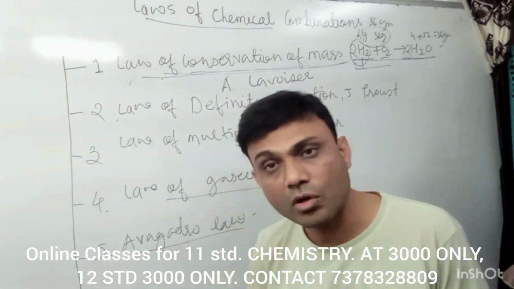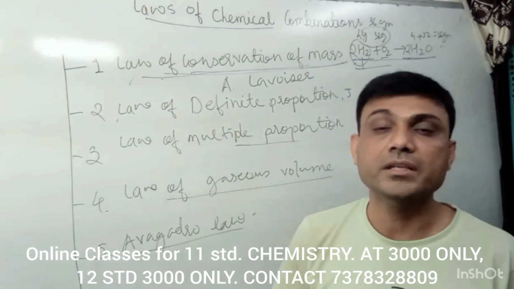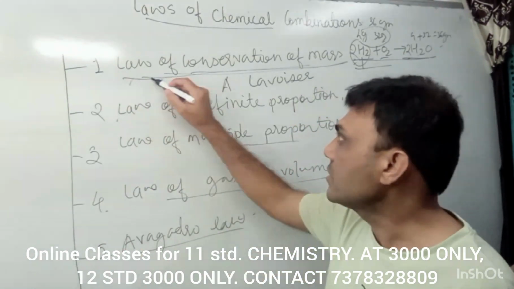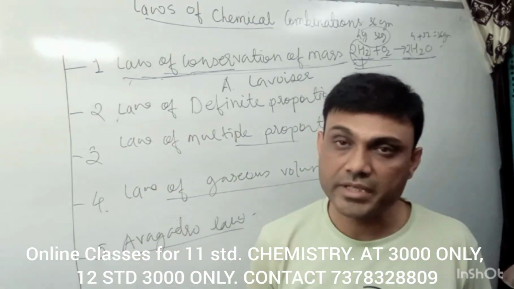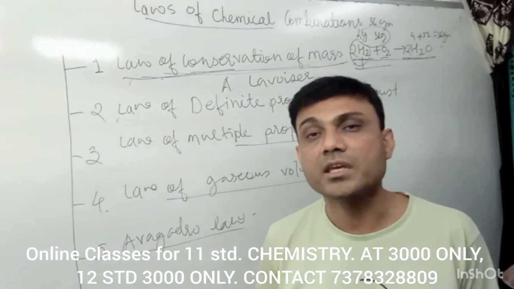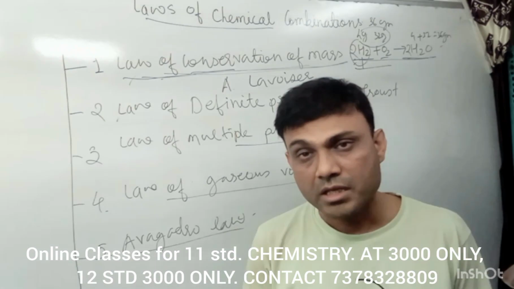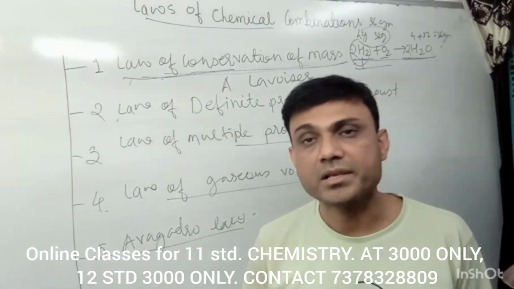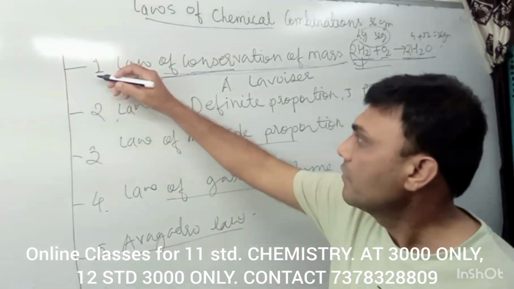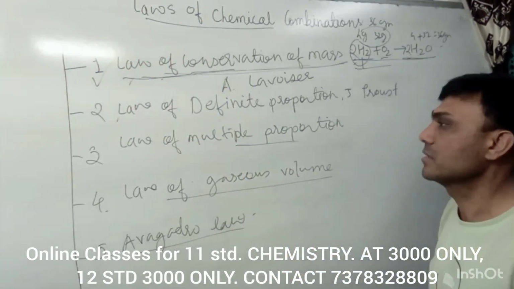That means there is no loss of mass or matter in a chemical reaction. This is called conservation of mass. So this is the first law, conservation of mass.